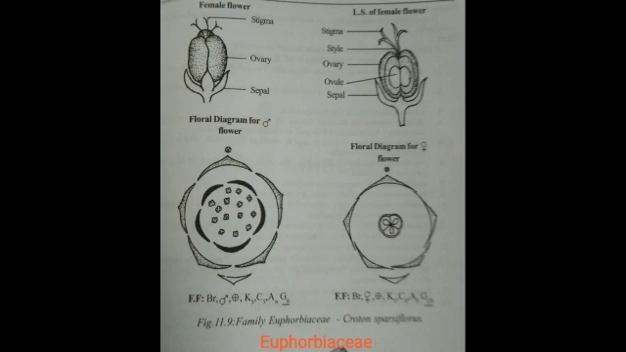Next we see the economic importance of Euphorbiaceae. Manihot utilissima: the tubers and roots are edible and rich in starch. Phyllanthus emblica: the fruits are rich in vitamin C. Ricinus communis, that is castor: castor oil is extracted from the seeds. Phyllanthus niruri, that is Keezhanelli: the plant is of medicinal value and is used for jaundice. Acalypha indica is a medicinal plant. Hevea brasiliensis is the Para rubber; it yields rubber.